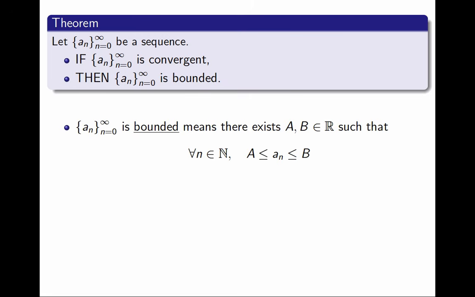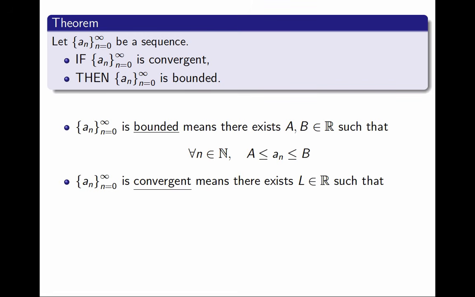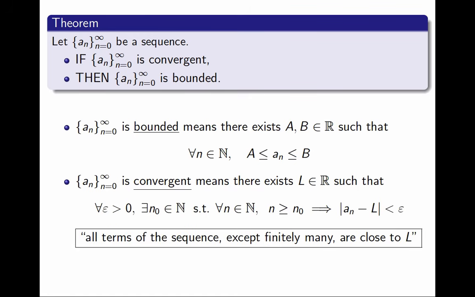On the other hand, saying that it is convergent means that there is a real number L that is the limit of the sequence. And here is the formal definition of the limit of the sequence being L. It's this long statement with many quantifiers. But there is one particular aspect of the definition of convergent which is what I'm going to use. A way to summarize what it means to be convergent is that all terms of the sequence except the first few ones are close to the limit, or if you prefer, except finitely many.